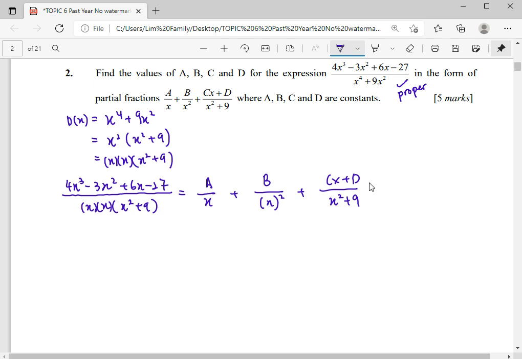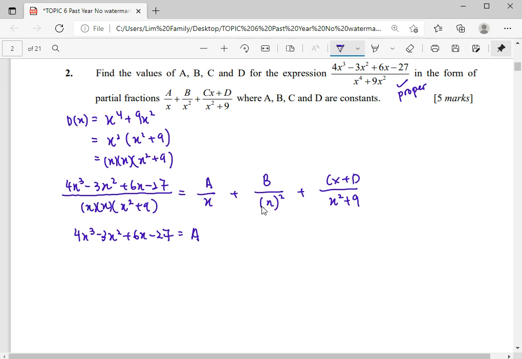Okay, so go for the next step. We will equate the numerator part. For A, what should A be multiplied by? You can see the complete fraction is here, so this is just a part of it only. You can see A already has a factor of x, so it needs these two.